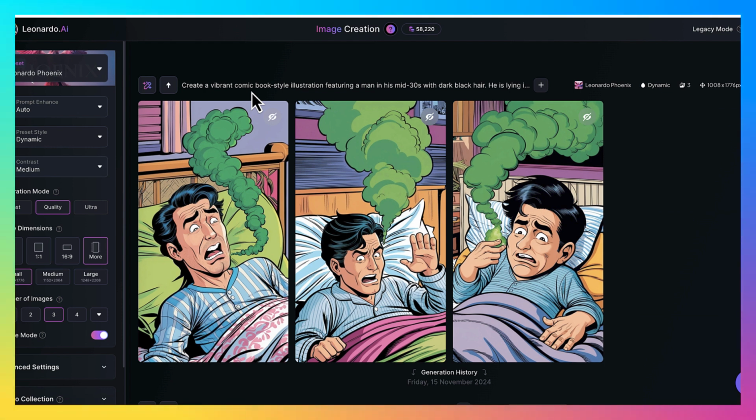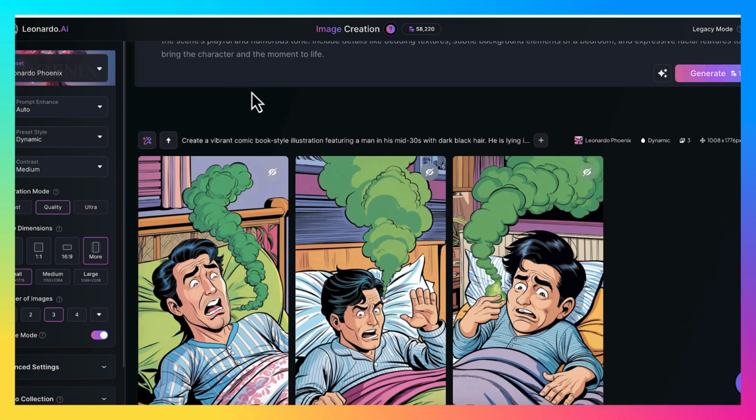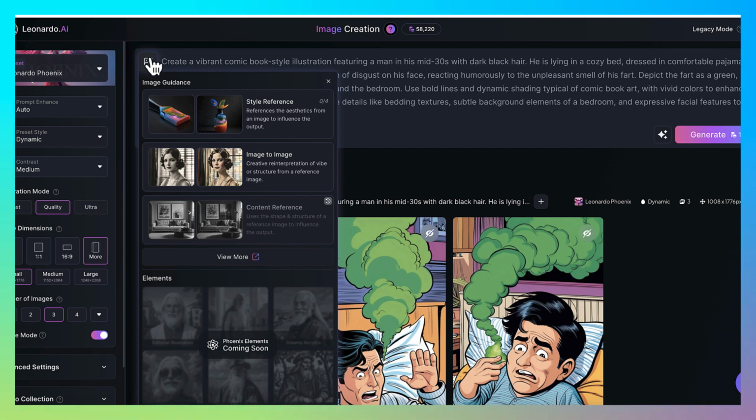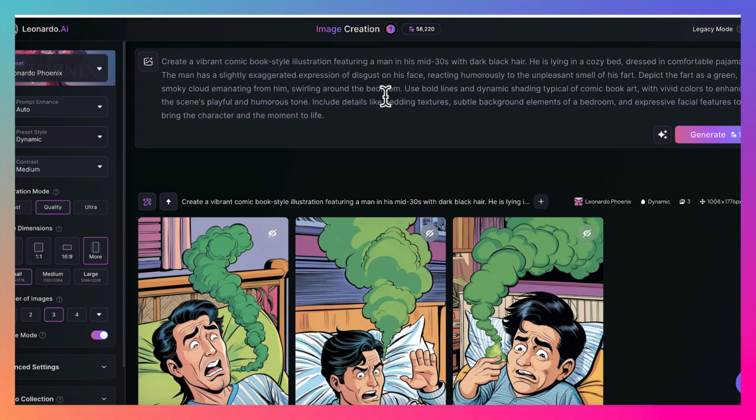Now, if you really are having a lot of trouble creating a character that you like, I'm going to give you a quick little cheat, okay? I'm just going to show you a little bit of how to do this, because I do use this quite a bit, and I just don't want to show you all of my images. But there is a feature in Leonardo AI where you can enter your prompt, such as I have here, right? Press this button on the corner, and you see where it says style reference, references the aesthetic from an image to influence the output.